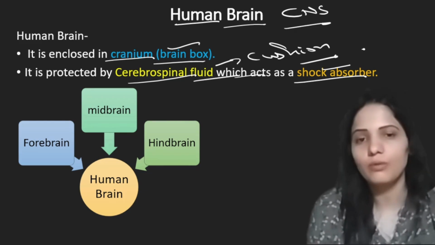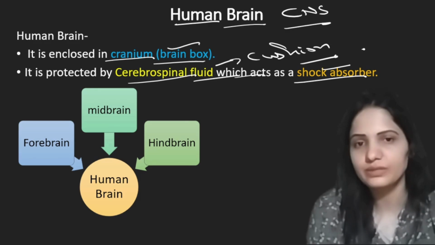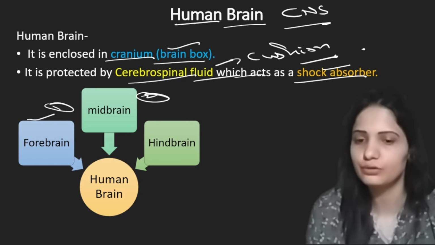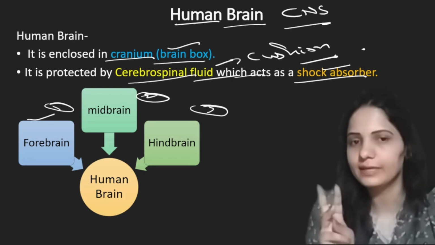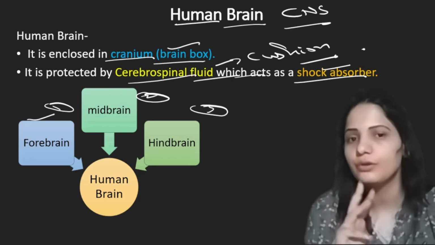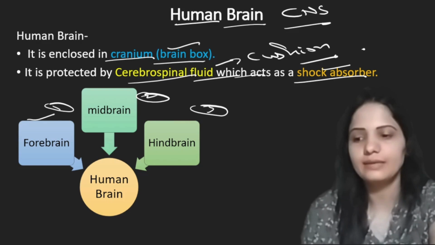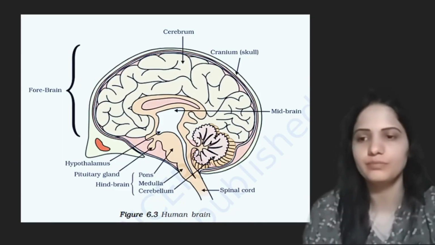If we see the components of human brain, there are three components: number 1, forebrain, number 2, midbrain, number 3, hindbrain. Forebrain, midbrain, hindbrain. These are the three components of our human brain. Now you understand human brain. Here we have the diagram of human brain. This diagram is given in your NCERT.